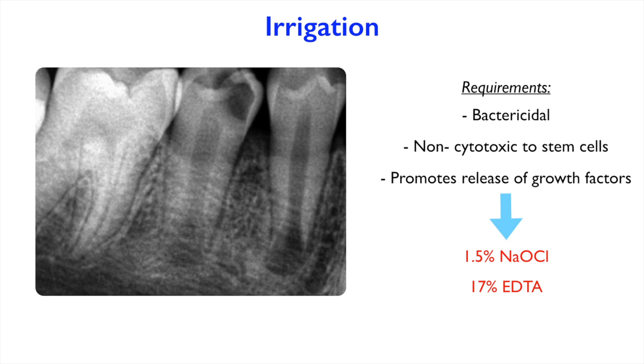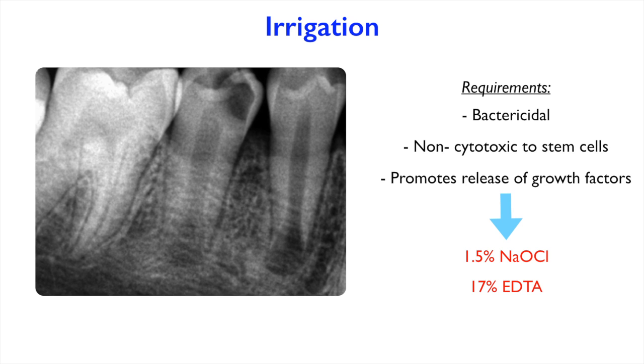We need also this irrigant to be non-toxic to stem cells. We don't want to have the stem cells and all the pulp and all the tissue come into the pulp canal space, and then once we irrigate, that irrigant kills them or gets rid of them. So we need something to be very biocompatible, if you want to use this word.